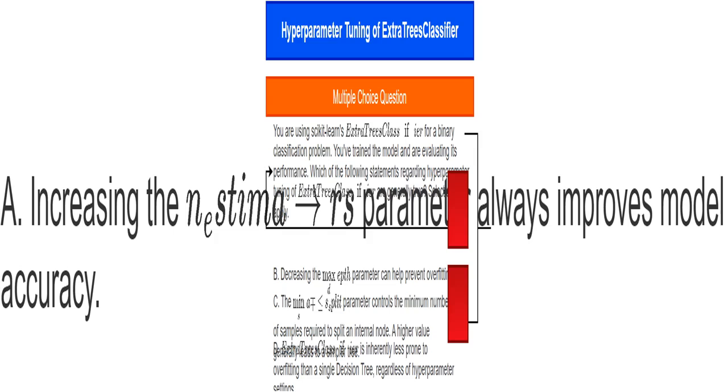n_estimators refers to the number of trees in our ExtraTreesClassifier. While increasing this usually does boost accuracy, there are diminishing returns. After a certain point, adding more trees won't significantly improve results, and it'll just make training slower. It's not a guaranteed improvement.